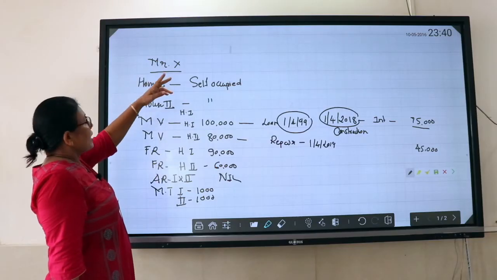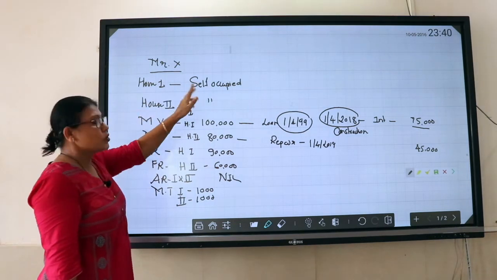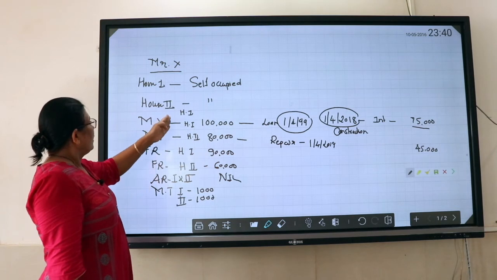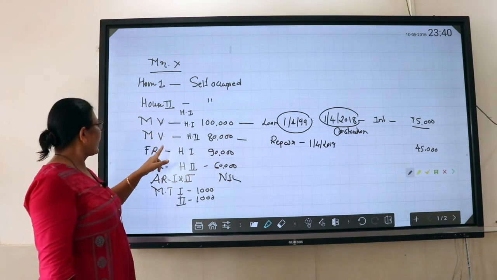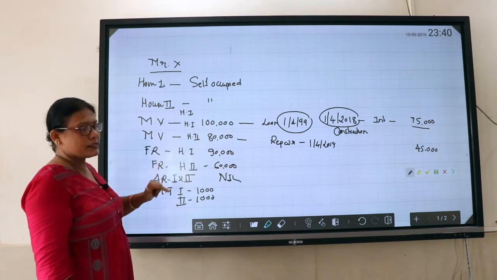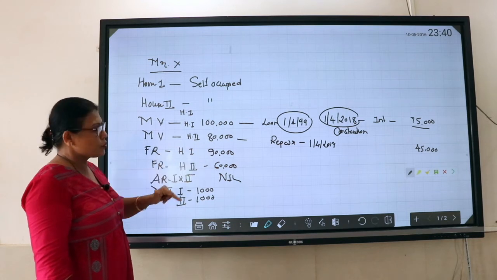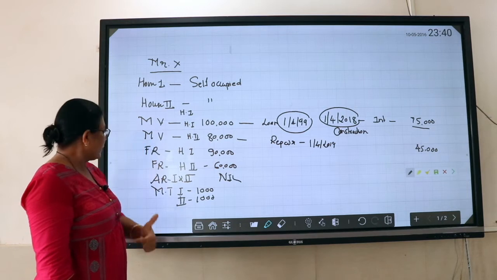Now, Mr. X has two houses. One is house 1, self-occupied, and house 2 is also self-occupied. Information provided: municipal valuation of house 1 is 1 lakh, municipal valuation of house 2 is 80,000, fair rent of house 1 is 90,000, fair rent of house 2 is 60,000. Actual rent is not there because he has not given it for rented purpose.